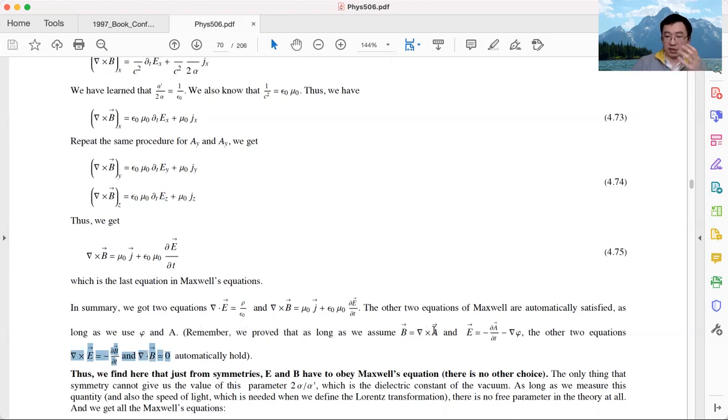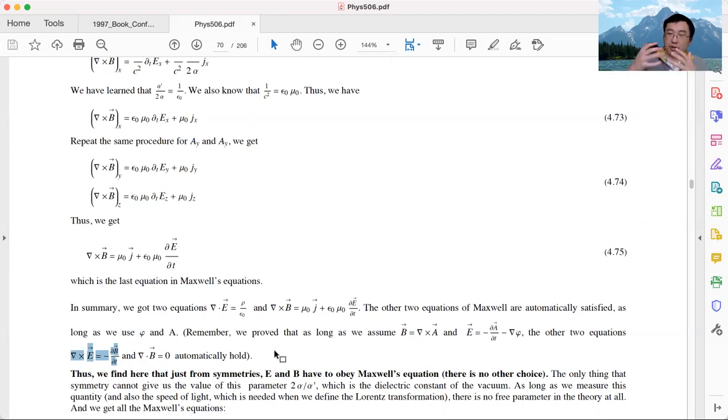Once we know B is a curl of a quantity, then immediately the divergence of B is 0. And once we say E is the time derivative of A and the spatial gradient of phi, then the curl of E must equal this guy. These two equations are not really equations of motion. As long as we define phi and A, they are automatically satisfied.